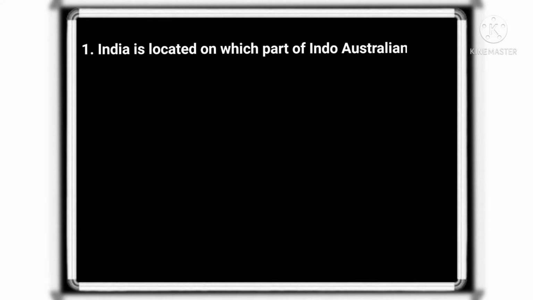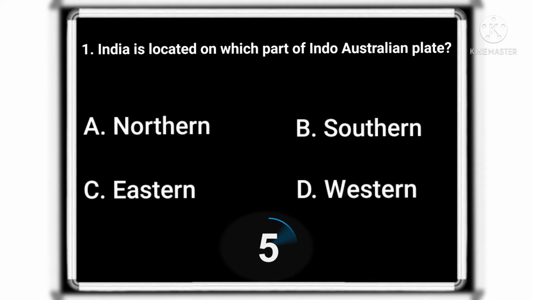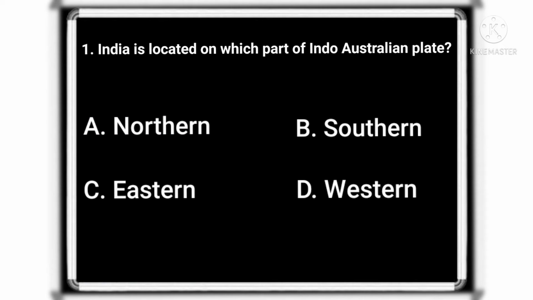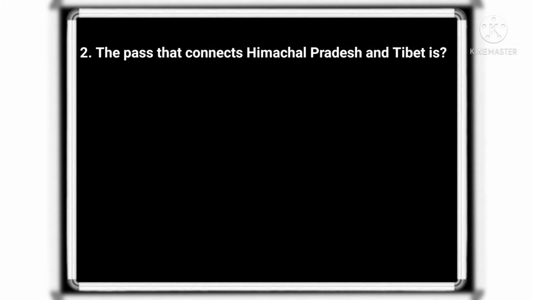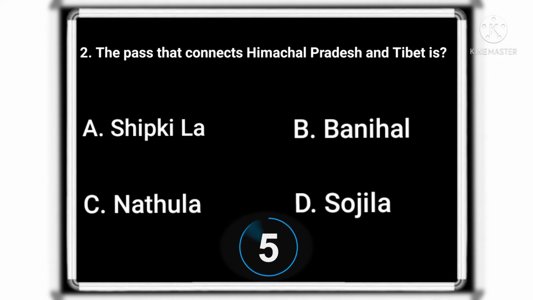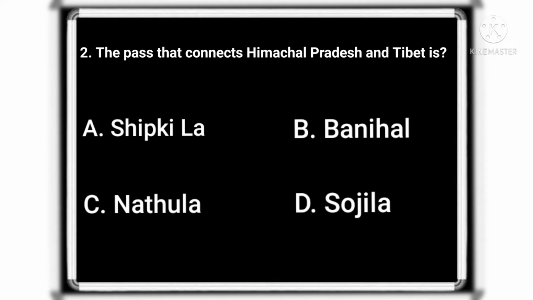India is located on which part of Indo-Australian plate? And the correct option is northern part. The pass that connects Himachal Pradesh and Tibet is? And the correct option is the Shipki La Pass.